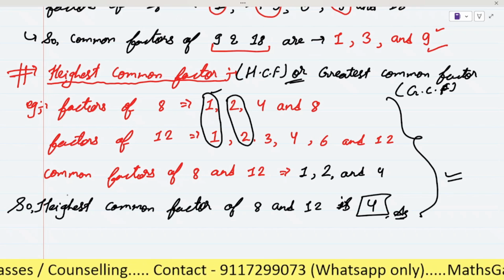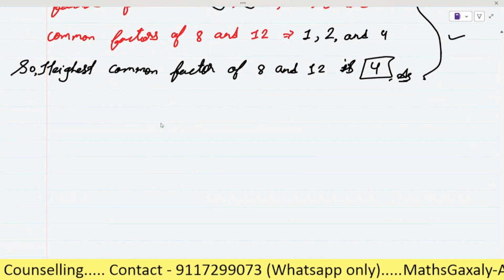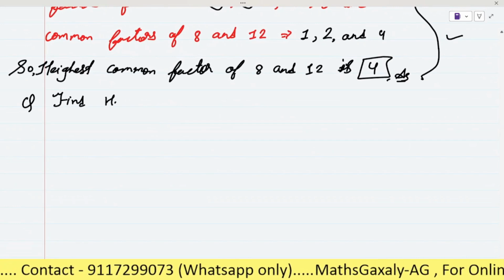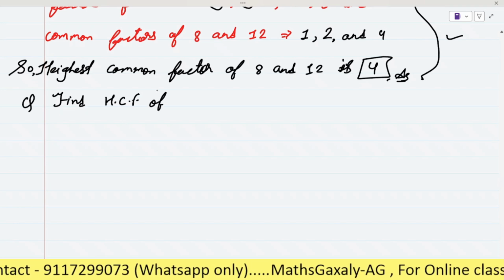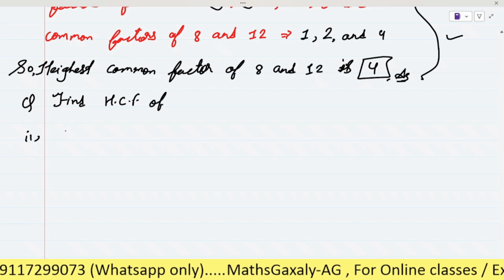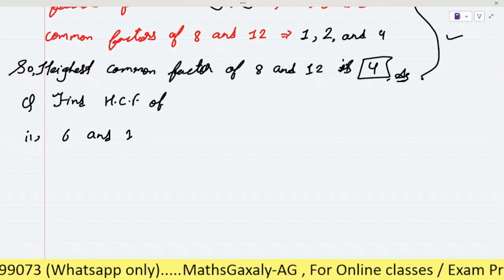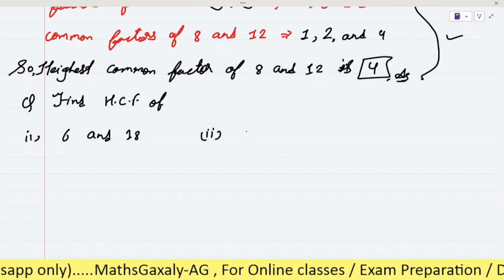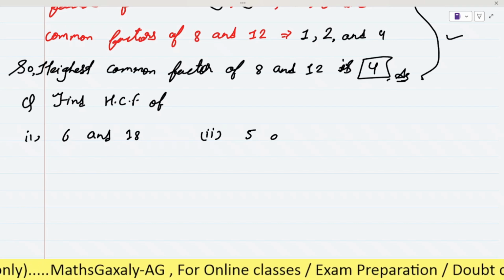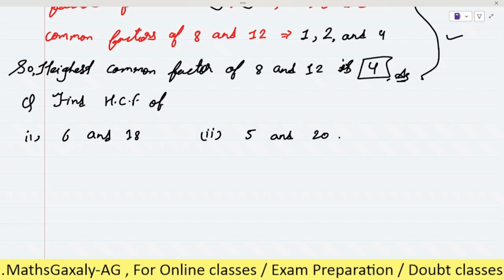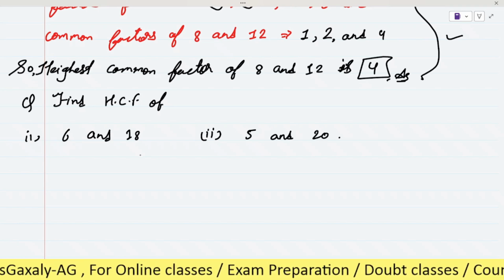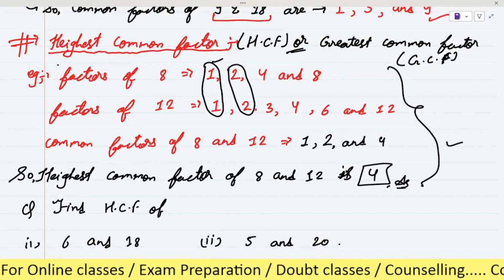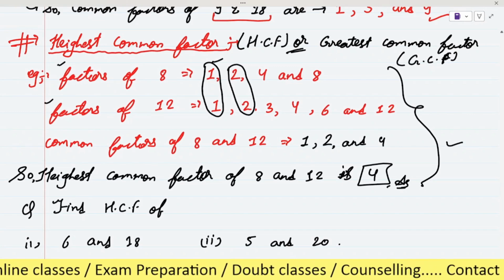This is your homework. You have to find the highest common factor. Find the HCF of the first one, 6 and 18. And the second question is 5 and 20. These two questions you have to do by yourself by the same method. See here, I am again saying, by the same method, first you have to write the factors of each number like this.